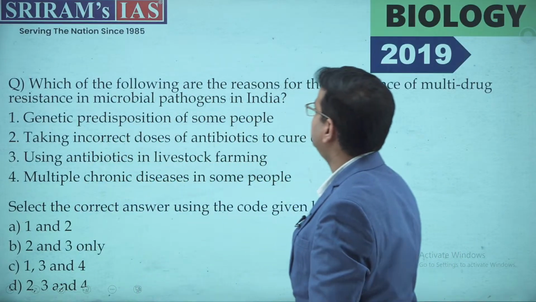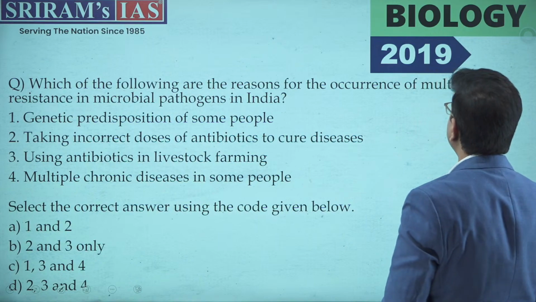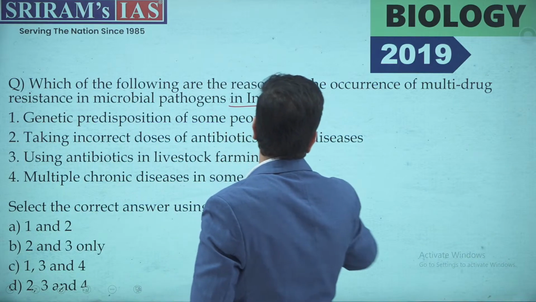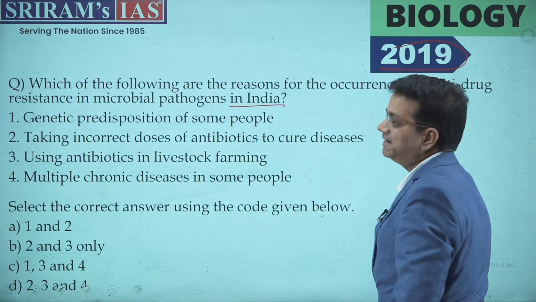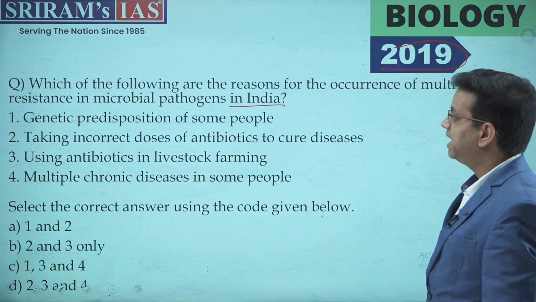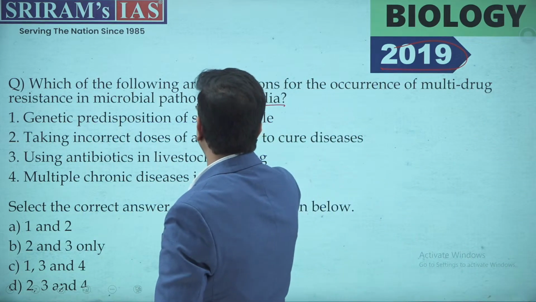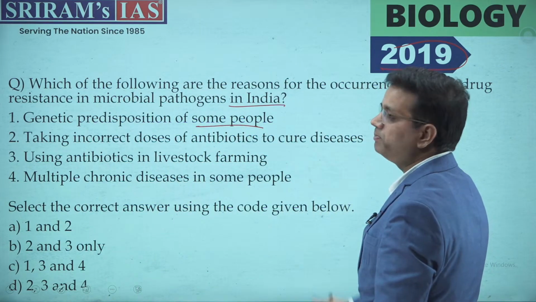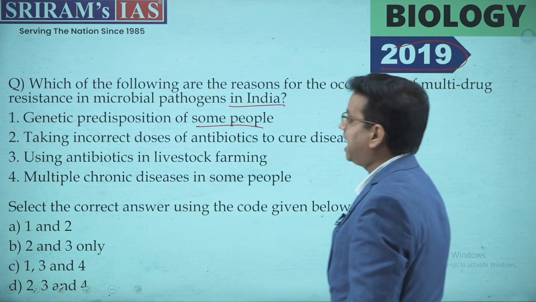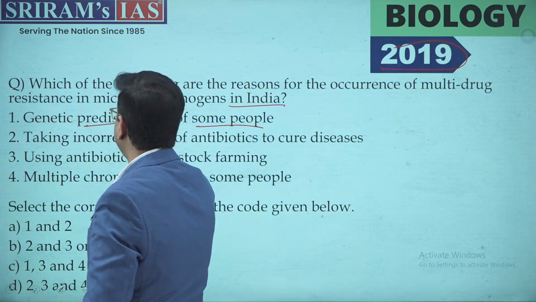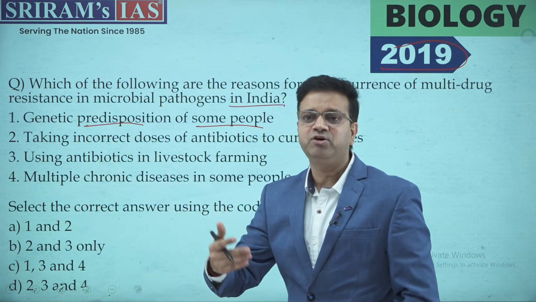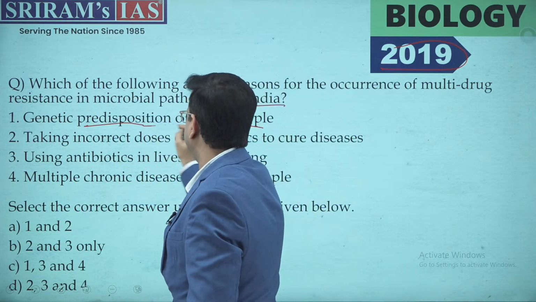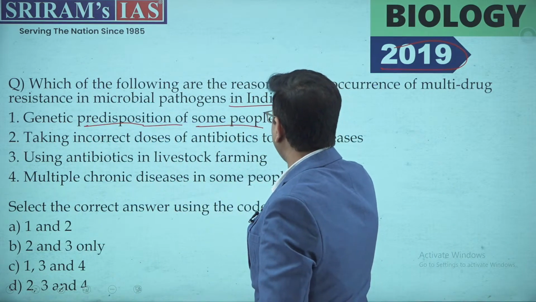Now, moving ahead, which of the following are the reasons for the occurrence of multi-drug resistance in microbial pathogens in India? Now, this question was asked in 2019. The first statement is genetic predisposition in some people. Can this lead to resistance to microbial pathogens? Absolutely not. See, genetic predisposition is at the individual level. The part of genes that is suppressing something can be part of this genetic predisposition. Now, this is not correct here.